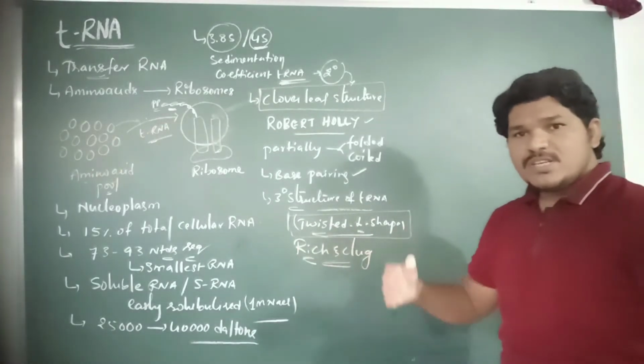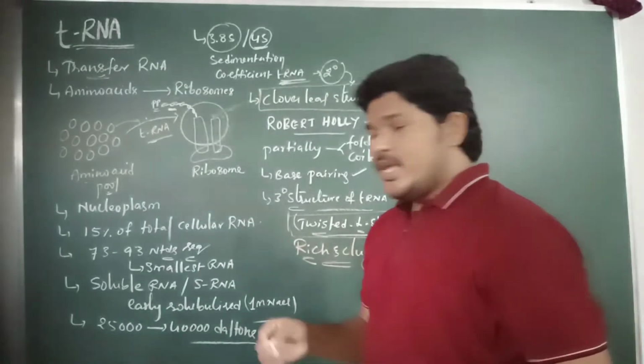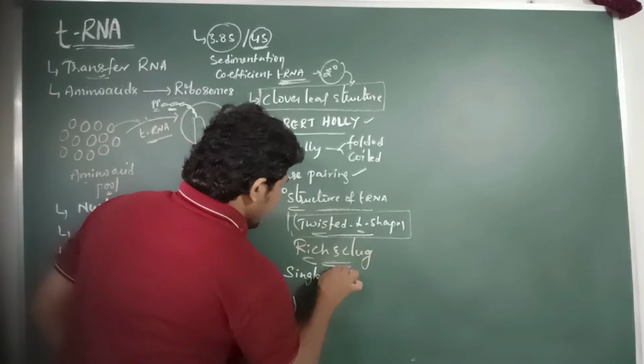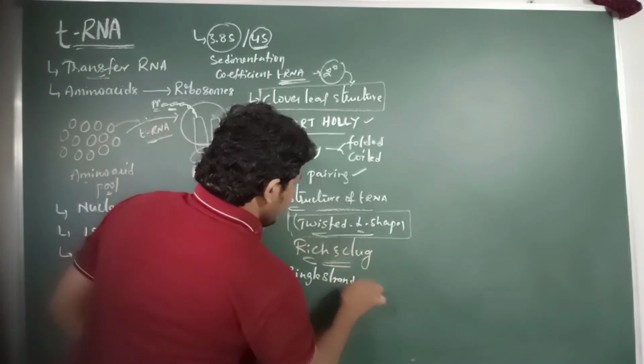In most organisms, the tRNA molecule exists in a single stranded form.